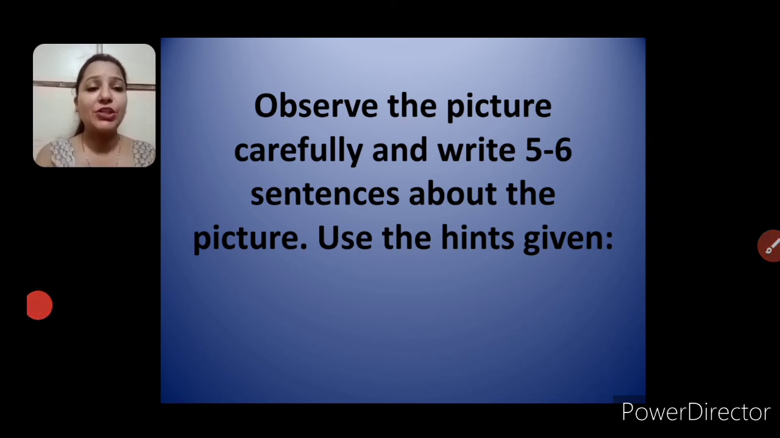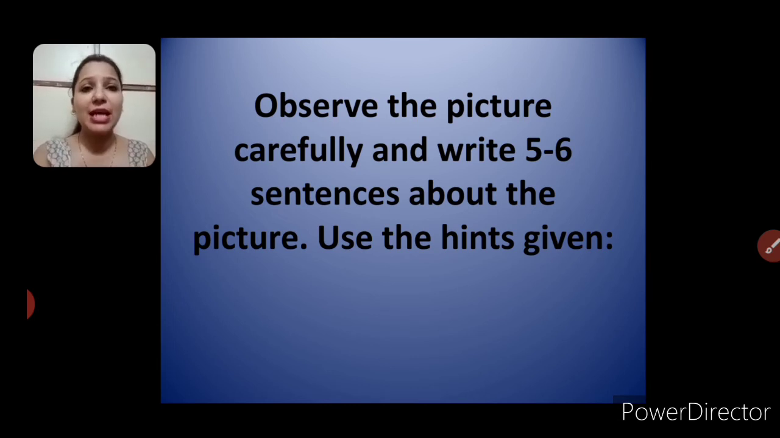Observe the picture carefully and write 5 to 6 sentences about the picture. Use the hints given. Now, we have done picture composition, as you remember that. So, in the picture composition, what we do? We have got a picture and we have to observe that picture carefully. After that, we have to answer the questions given below.